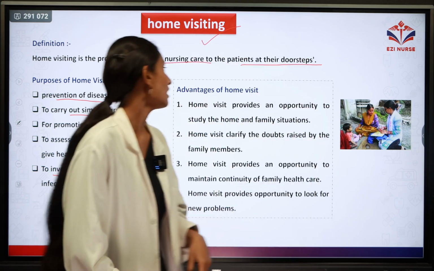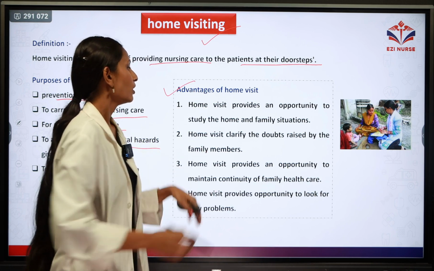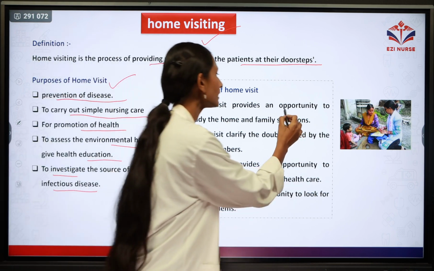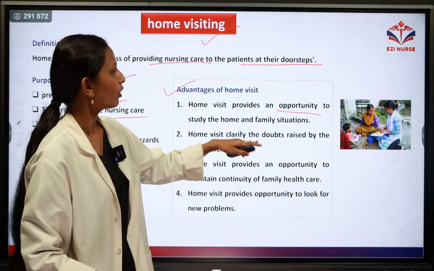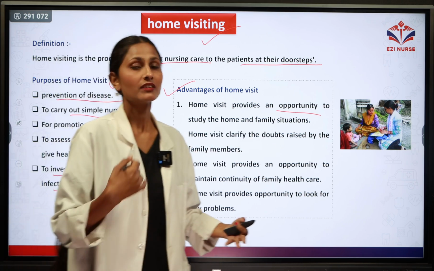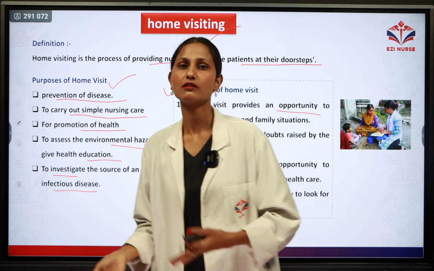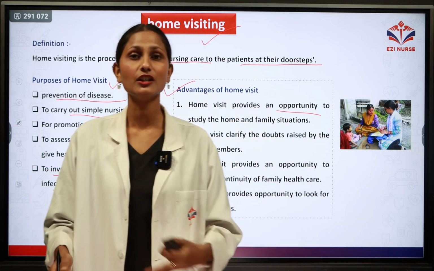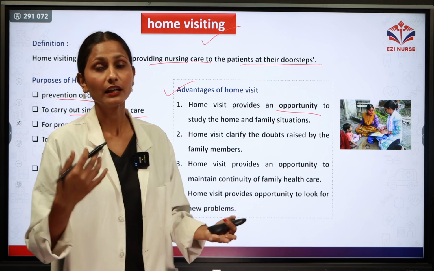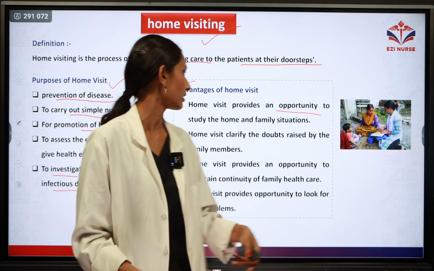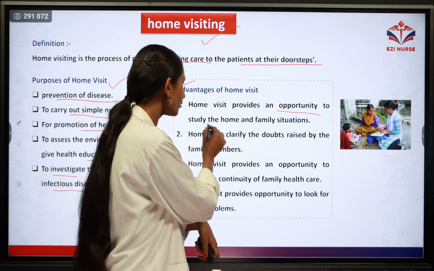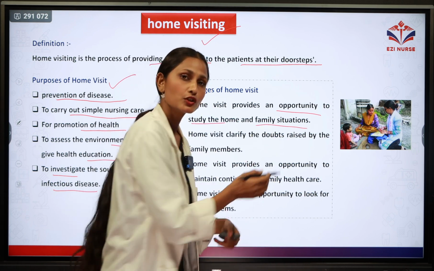Next, we will discuss the advantages of home visiting. First advantage, it provides the opportunity to study the home and family situation. The health worker will go to the home and assess the condition of the family. He will see the general condition, environmental status, and the individual status will be assessed by the health worker. So it will help in the study of the home and the family situation.